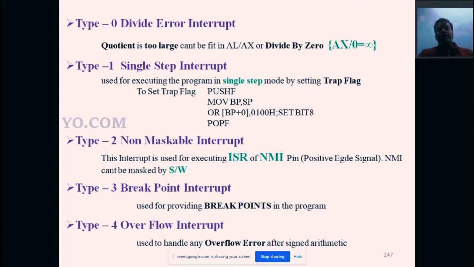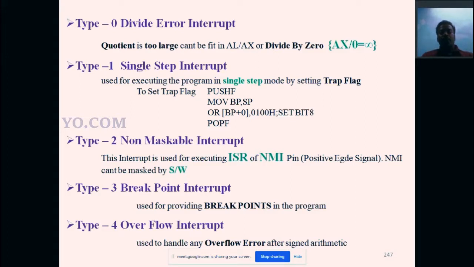Already we have studied the trap flag in the architecture. When the trap flag is enabled, that is TF equal to 1, what will happen? The microprocessor executes the instructions one by one. Between every execution we have a break, so we can execute single instructions one by one. That is single step mode. So single step mode is enabled by enabling the trap flag.